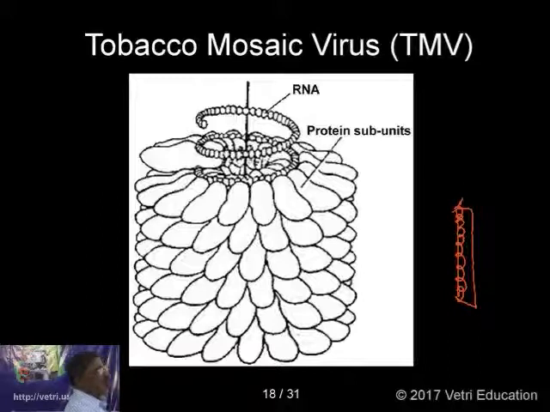This protein coat has protein subunits called capsomeres. The total diameter is 18 nanometers and the length is 300 nanometers. This is tobacco mosaic virus.